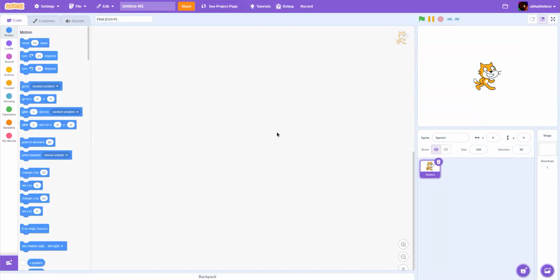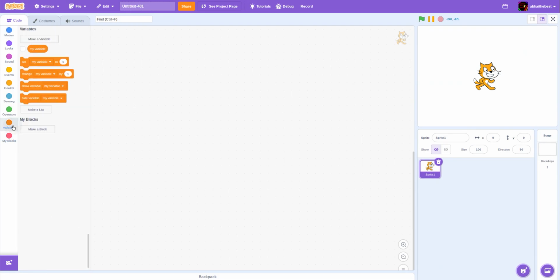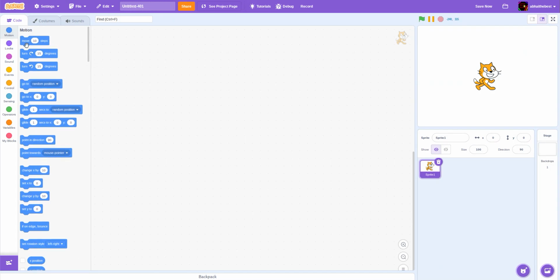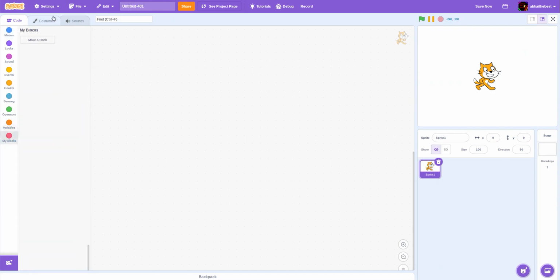Okay, hello guys. Today we're going to make a typewriter effect using variables and lists in Scratch. So let's do this. First we need to make a custom block.